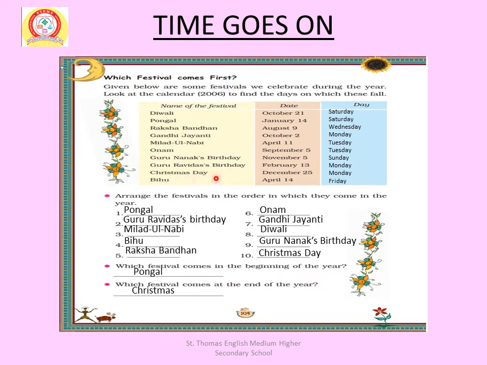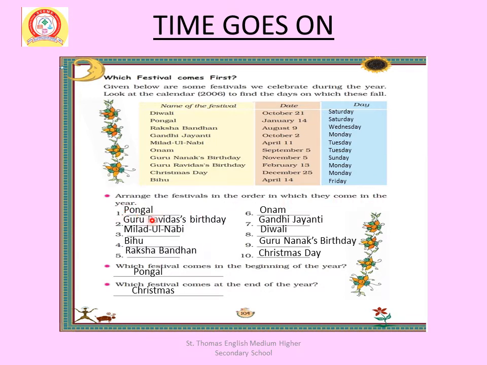Christmas Day, December 25th, day is Monday. Bihu, April 14, day is Friday. Arrange the festivals in the order in which they come in the year.